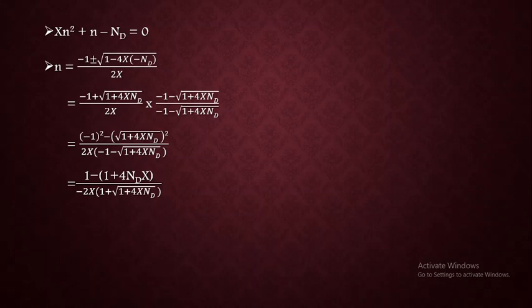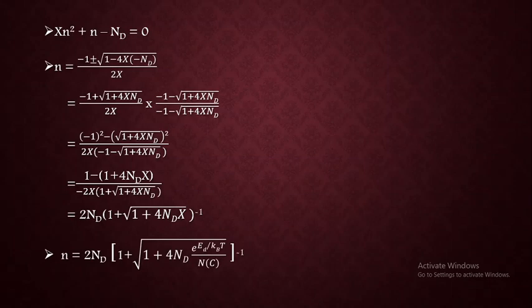So 1 minus 1 will get cancelled out, and we are getting the numerator as 4Ndx again divided by the same denominator, and we can observe that x is going to cancel out, and 2 with 4 we are remaining with 2. Minus and minus sign are going to cancel out, so that we are remaining with 2Nd divided by 1 plus square root of 1 plus 4xNd. So I am taking that denominator term in the numerator and showing it as a whole inverse.